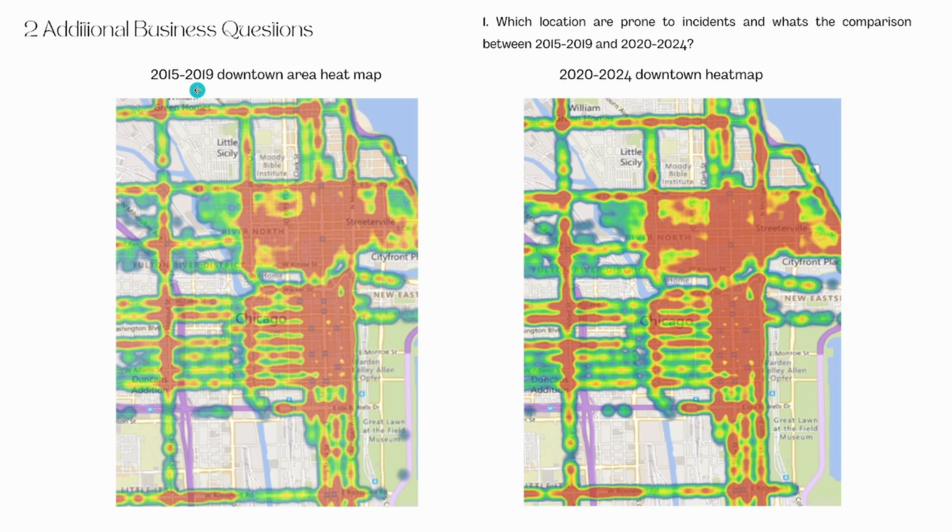You can notice in the heat map that there are only slight changes of hit points, and the occurrence of traffic collisions is usually in Streeterville, River North, and the downtown side of Chicago.